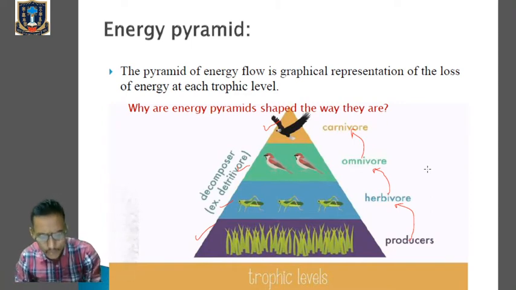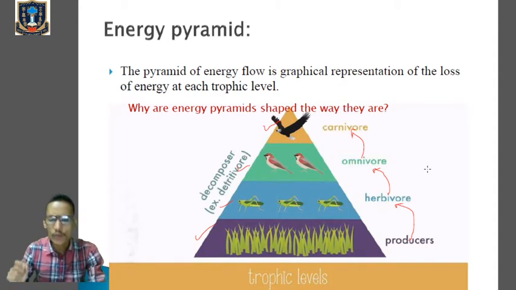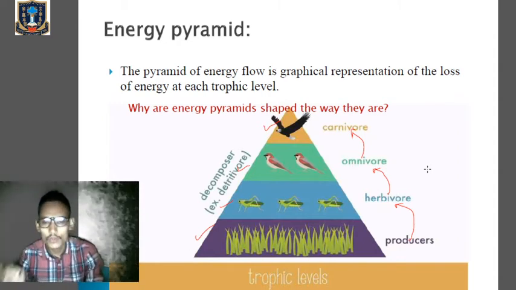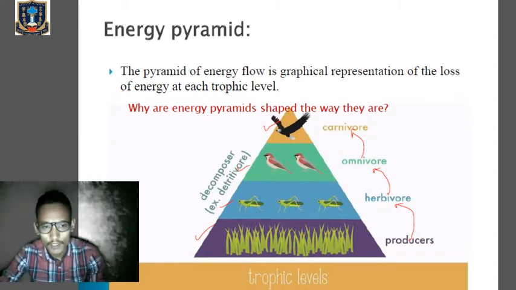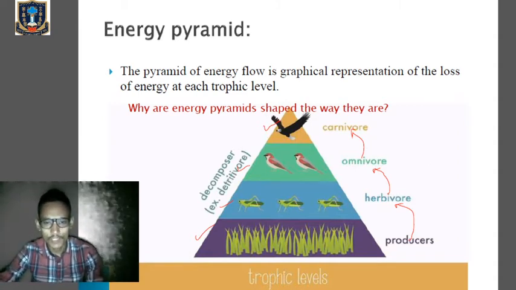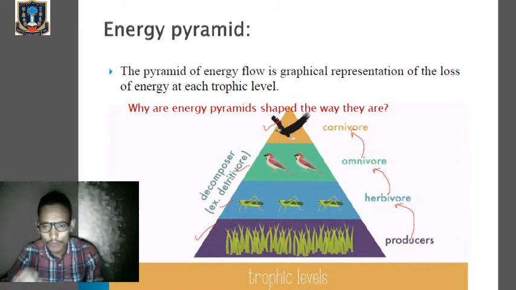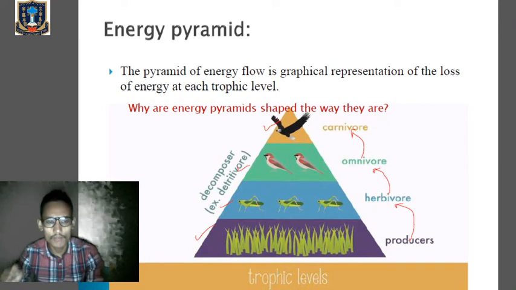So the different labels represent different trophic levels. The different labels represent different groups of organisms that might compose a food chain. You can see the diagram over here. In the given diagram you can see the different groups of organisms which occupy different trophic levels.